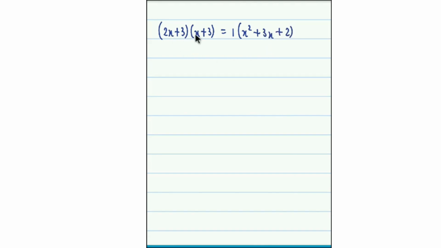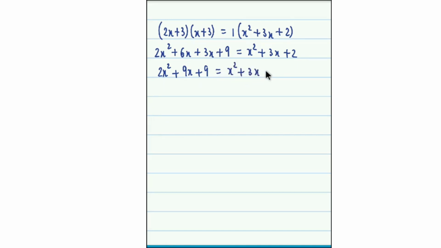Now here again we perform the multiplication of the two brackets. So 2x into x, that becomes 2x square, then 2x into 3 is 6x, then 3 times x becomes 3x, plus 3 into 3, that becomes 9, and on the right hand side we have x square plus 3x plus 2. So the next step is we get 2x square, now 6 plus 3, that becomes 9x, plus 9 is equal to x square plus 3x plus 2.